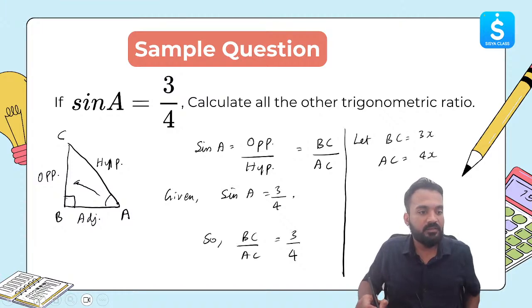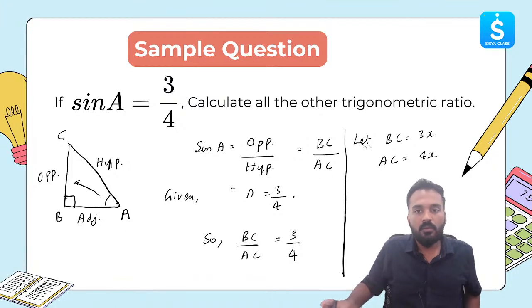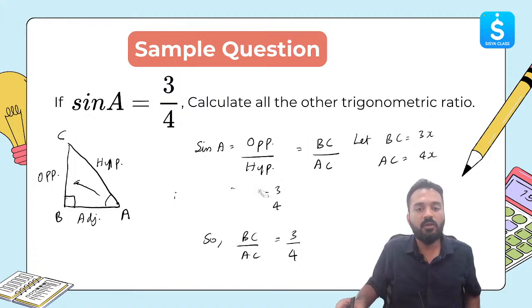Let me erase this and I will write it over here itself. Just a second. So sine of A is 3 by 4, it is mentioned. So we have found out that BC is equal to 3x and AC is equal to 4x.